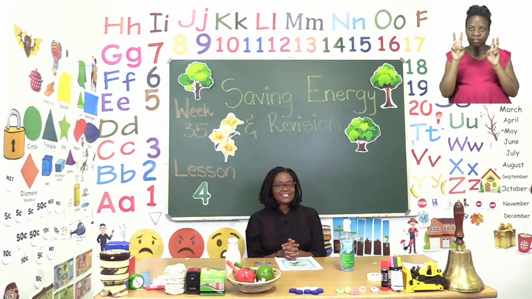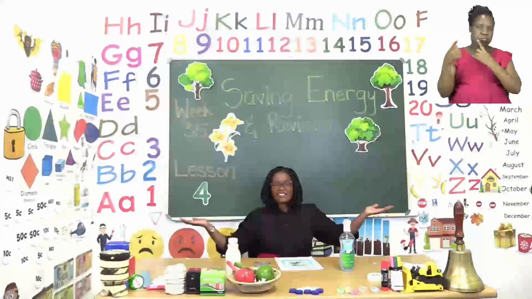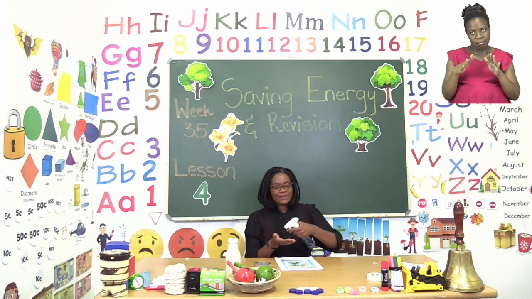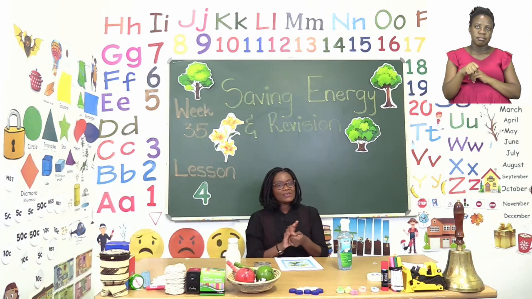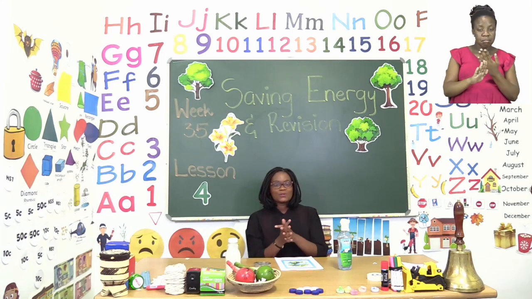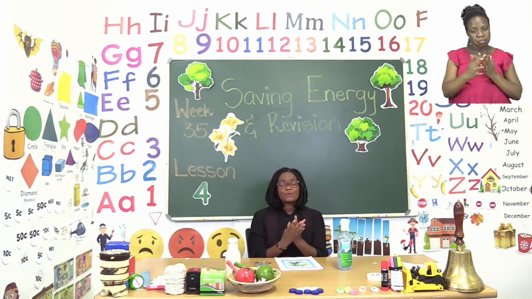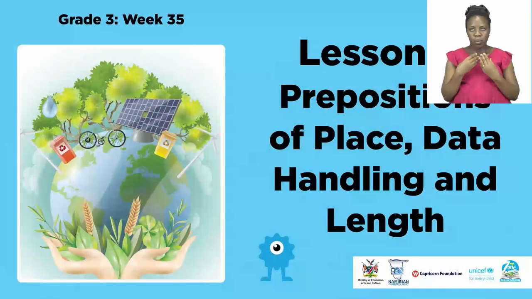Our theme this week is saving energy and revision. Before we get into any lessons, boys and girls, we know that we need to sanitize. Remember, sanitizing is not the only way we can stay safe. We can also use soap and water. So make sure you use sanitizer and soap and water once in a while. Make sure your hands are dry before you touch anything else. For today's lesson, we will be doing prepositions of place, data handling, and length.